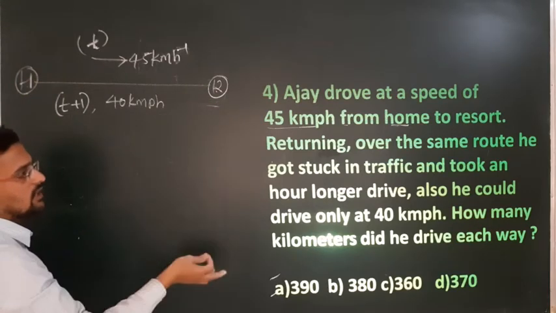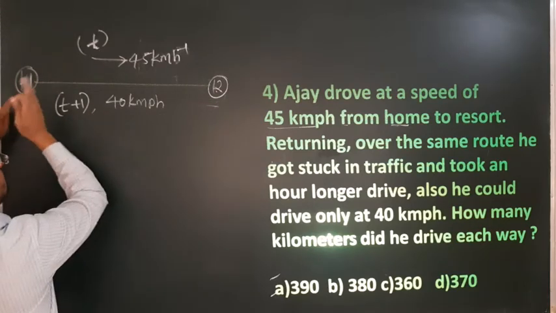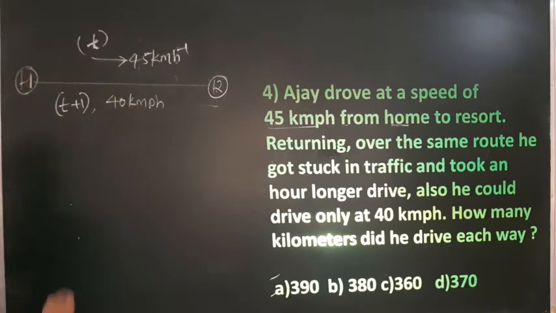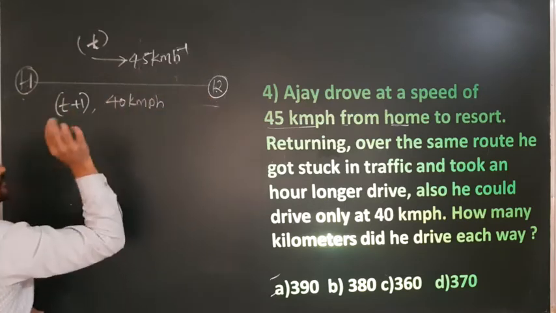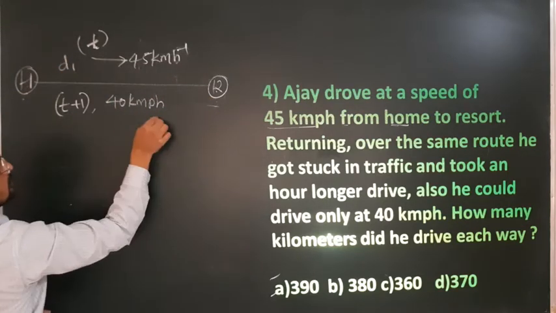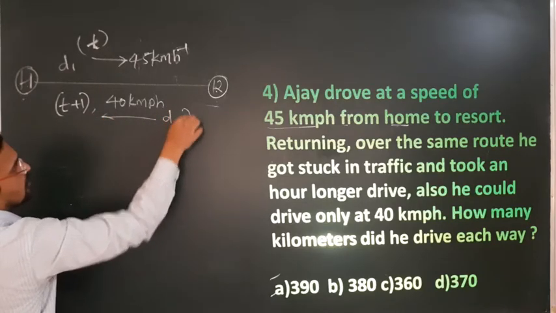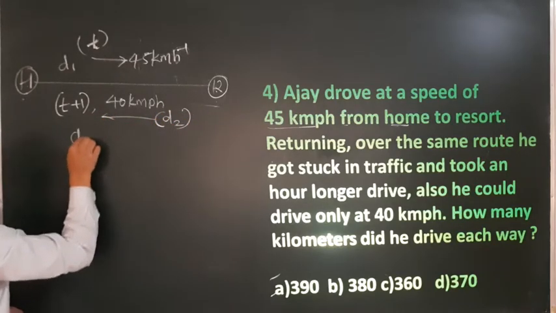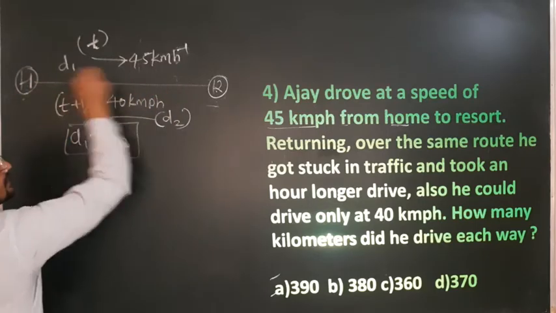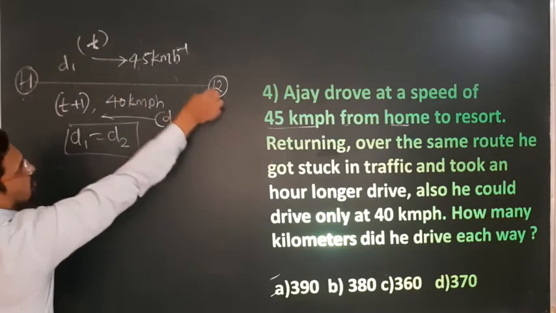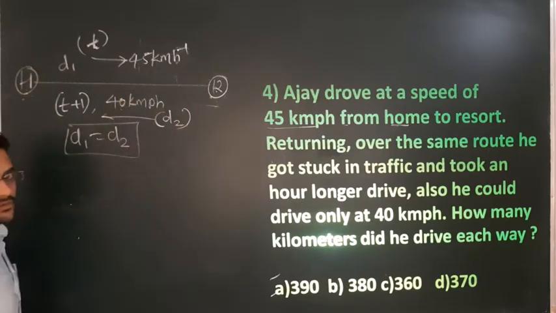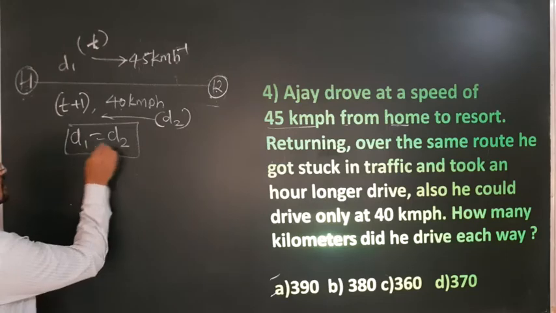So anyone can calculate, that is nothing but the distance between home and the resort, because the home and the resort are at the same distance. Now here the distance is the same. I will consider this distance as d1 and the return as d2. But we know d1 is equal to d2. The distance will be the same going from home to resort and resort to home, but the time taken and the speed are different, but distance will be the same. So d1 is equal to d2.